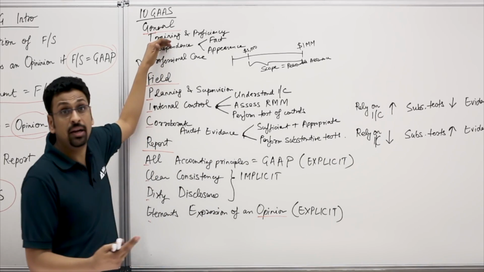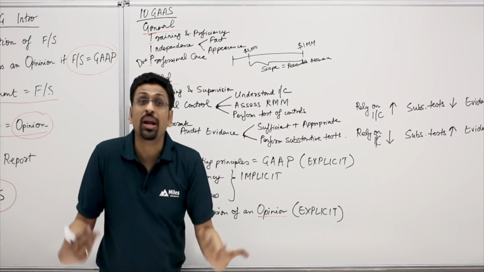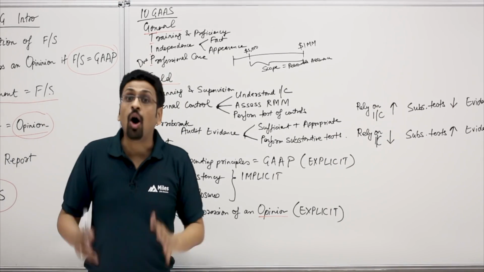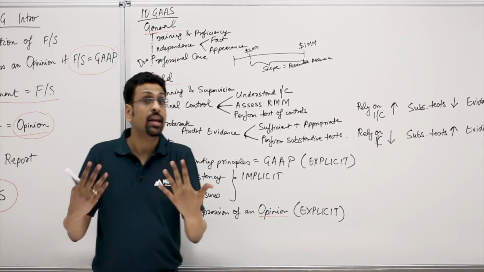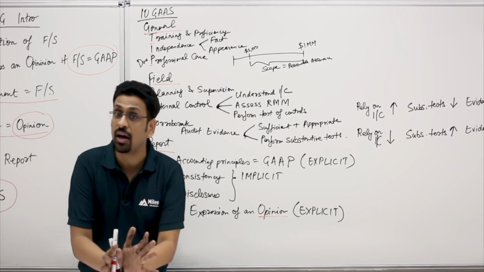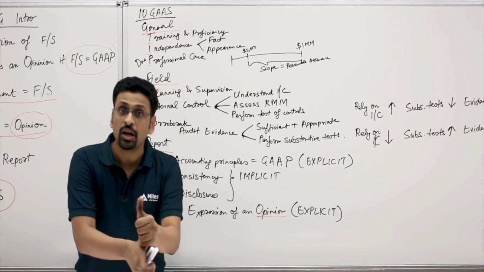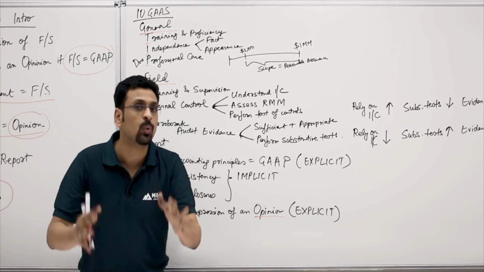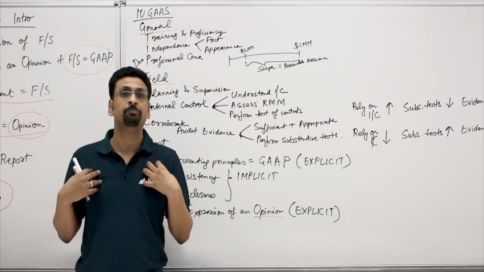Maybe we are not independent. Maybe we couldn't do enough audit work. We couldn't do enough field work. But in all cases, wherever our name is associated with the financials, our report should contain a clear-cut indication of the character of the work and the degree of responsibility that we are assuming. In other words, the scope of our work.